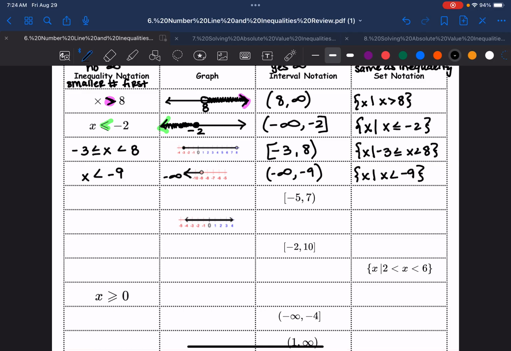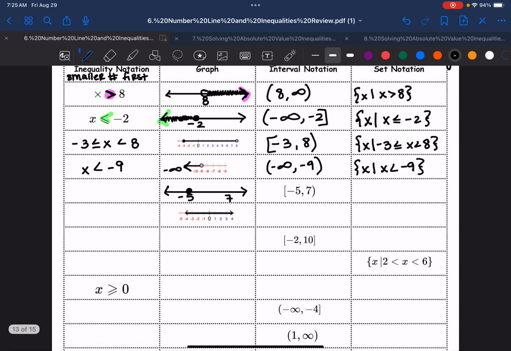I'm given two numbers in interval notation. Remember, when we're given two numbers in interval notation, it's the numbers in between. So I'm just going to draw a quick number line, and I'm only going to write the numbers that matter to me, which are -5 and 7. You don't need to write all the numbers in between. Notice I have a bracket around the -5, which means closed circle, and parentheses around the 7, which means open circle, and I'm shading all the numbers in between.